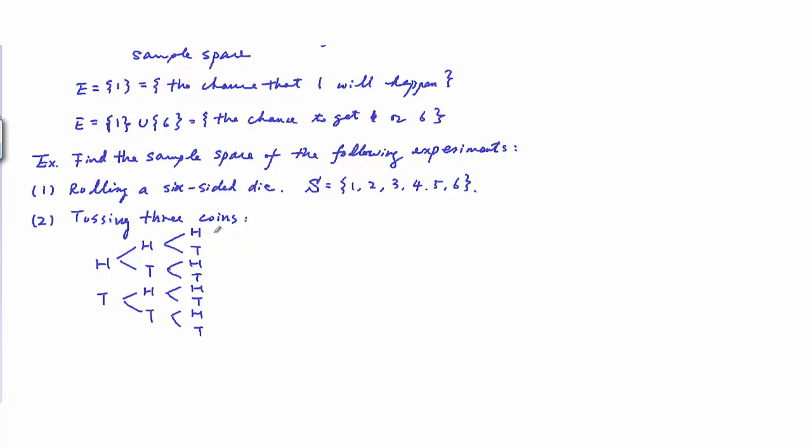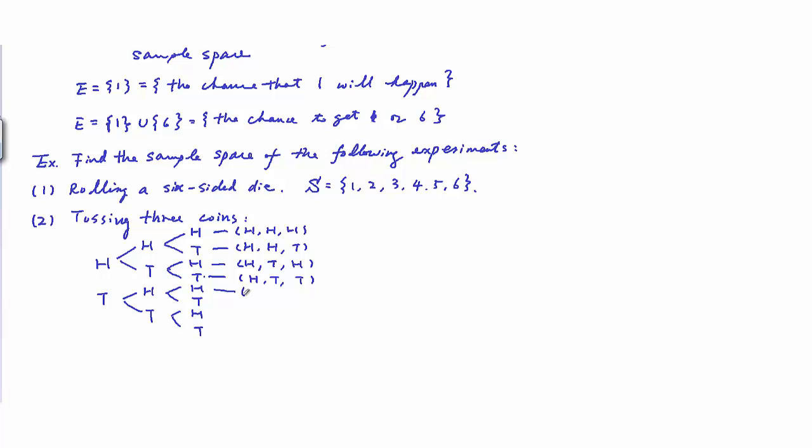So therefore, the possible outcomes for tossing 3 coins: you could get 3 heads, or you could get head, head, tail, or head, tail, head, and this one, head, tail, tail.